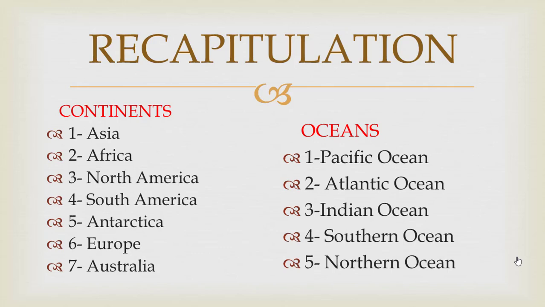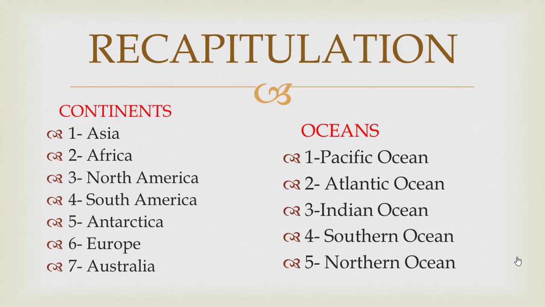Now we will recapitulate the topic. In today's lesson we discussed continents and oceans. In continents we discussed 7 continents, the large masses of land: Asia, Africa, North America, South America, Antarctica, Europe and Australia, and we discussed their geographical location. In the next point we discussed oceans. There are 5 largest oceans in the world: Pacific Ocean, Atlantic Ocean, Indian Ocean, Southern Ocean and Northern Ocean. The Northern Ocean is also named the Arctic Ocean.